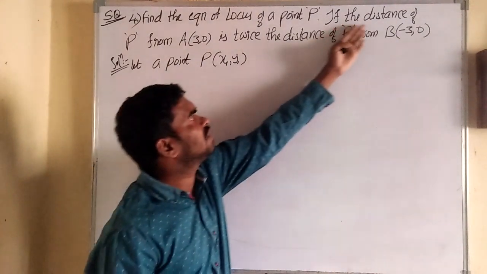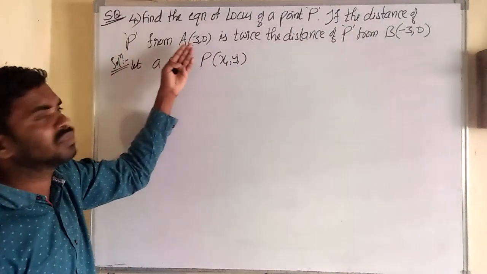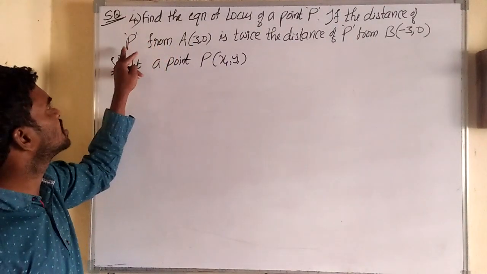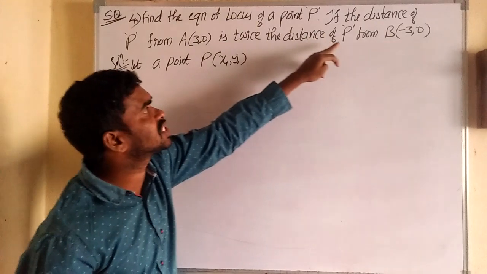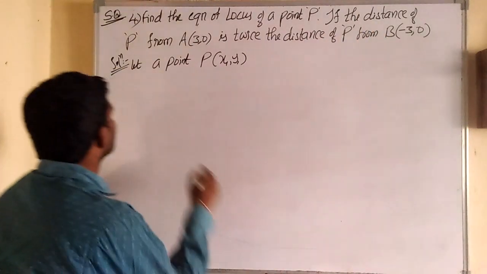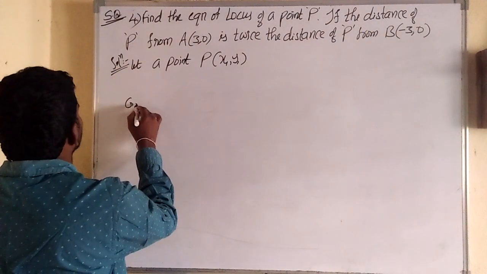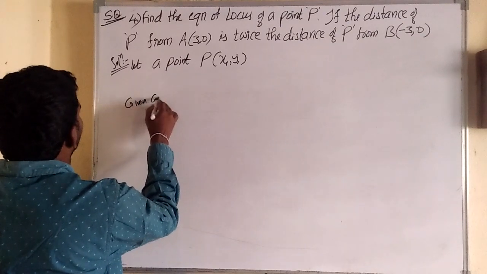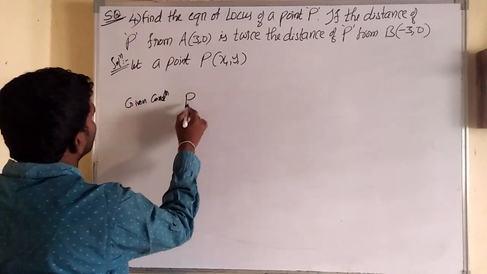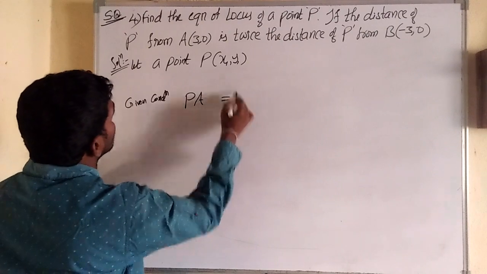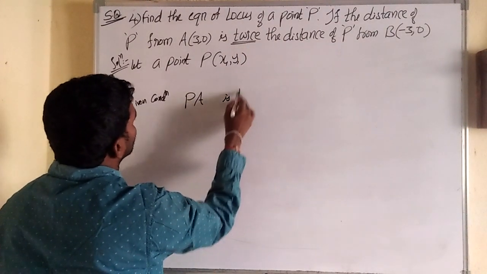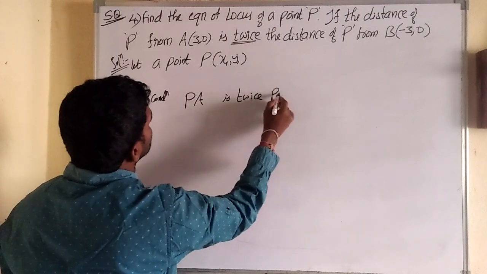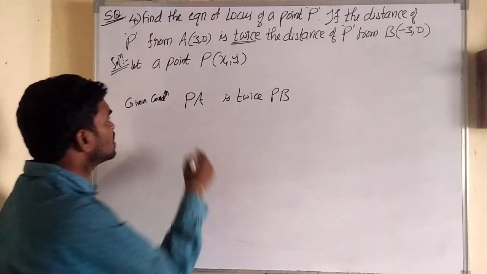Next, what is the condition? The distance of P from 3 comma 0, that is the distance PA, is twice the distance of P from B. So what is given? The given condition is that the distance from P to A is twice the distance from P to B. Twice means what?